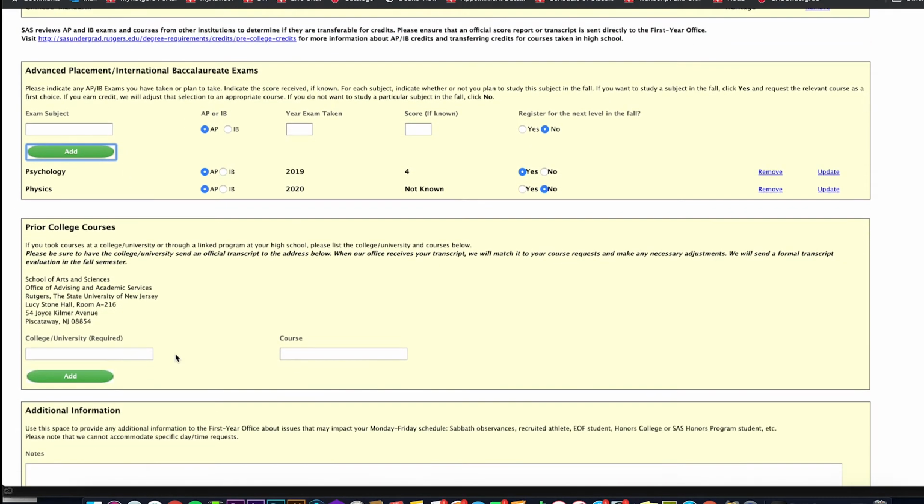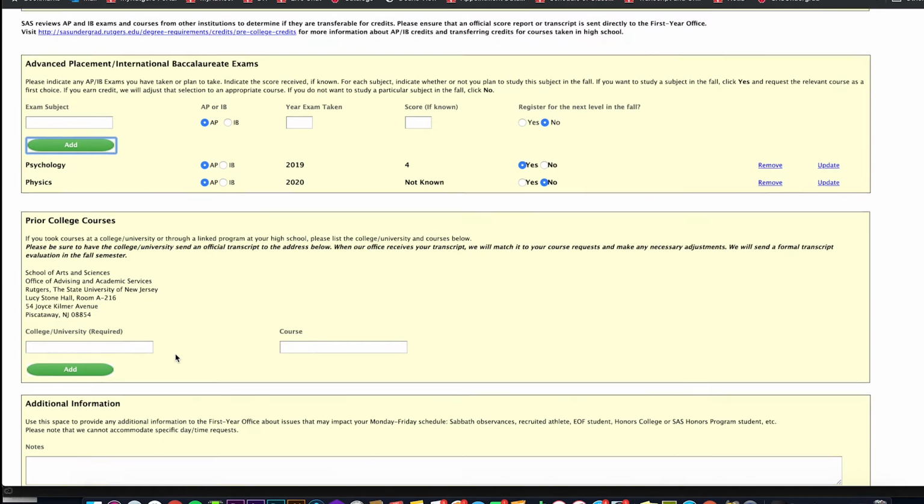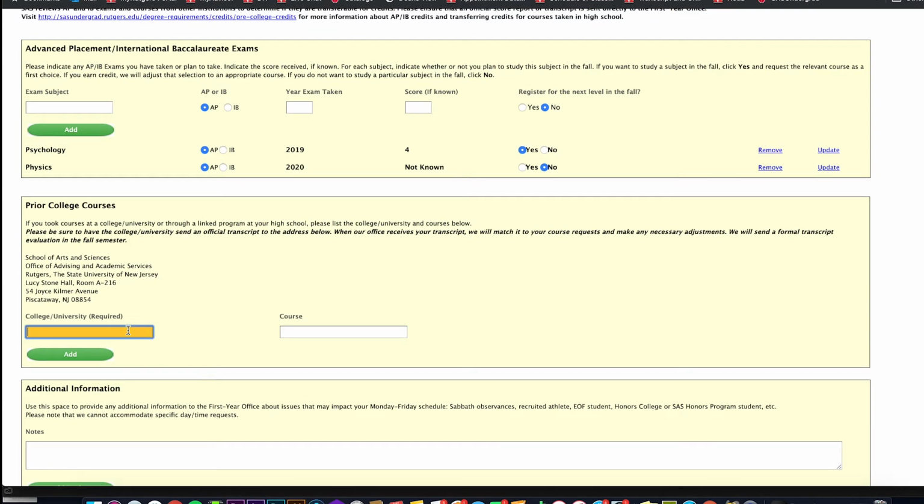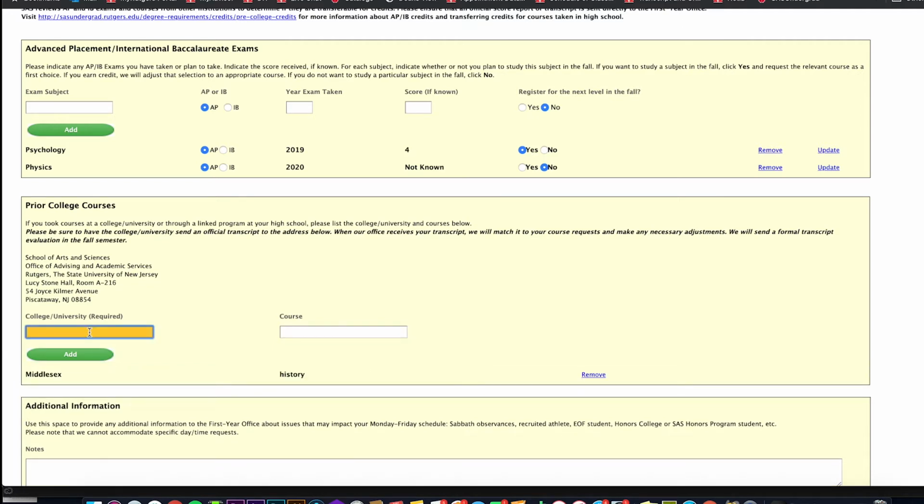Once you're done with that, you will give us information about any dual enrollment or college courses you've taken. For each course, tell us the college or university from which we should expect a transcript, and then the course name, which doesn't have to be exact. When we receive an official transcript, we will evaluate the courses and update your course selections as appropriate. Click Add to add each course one by one. If you have any A levels, you can indicate them here by typing A level for the college and the subject for the course.